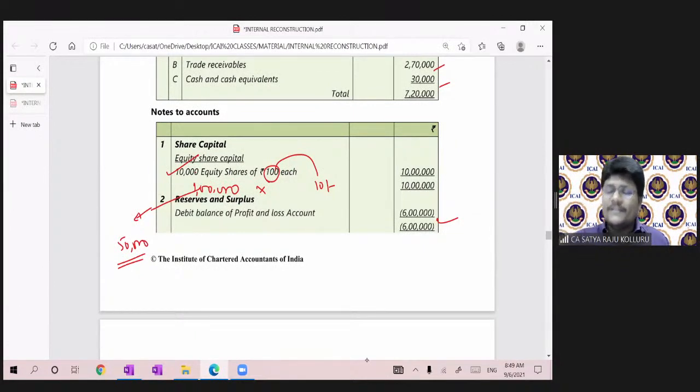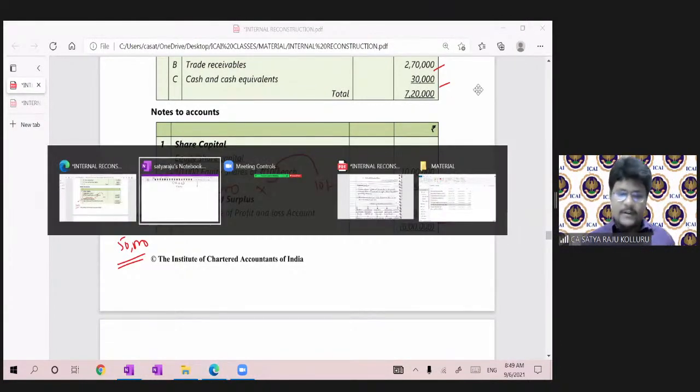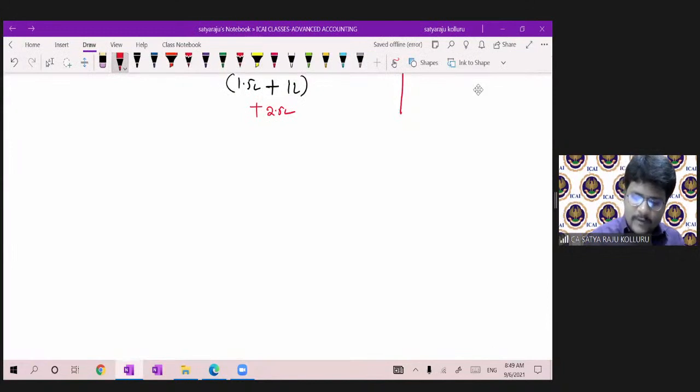Now let me pass the journal entry up to this, guys. Up to this. This is illustration number 8. Please all of you concentrate. Up to this, I will pass the journal entries. I don't know really the requirement as well, but I am passing the journal entries first.